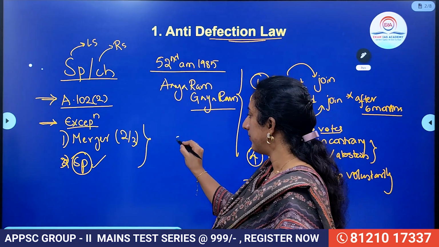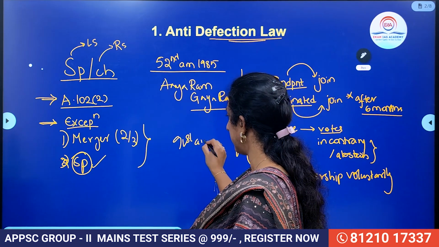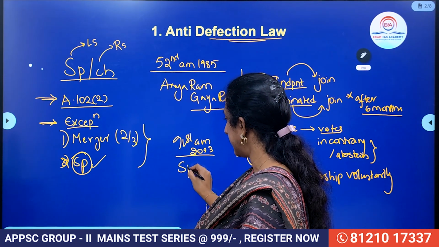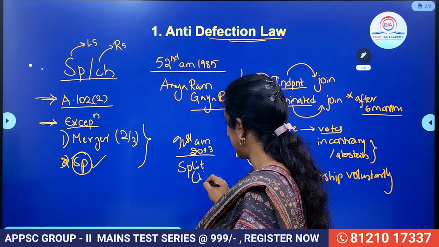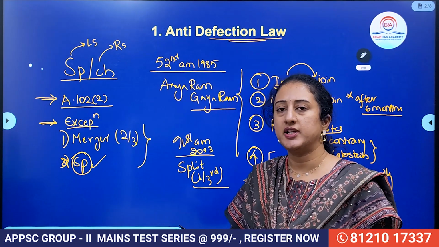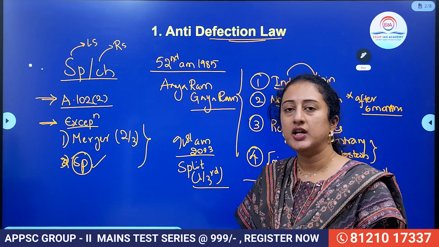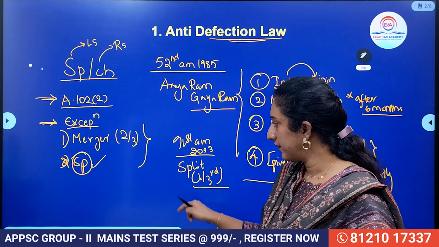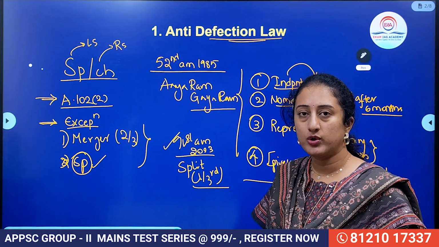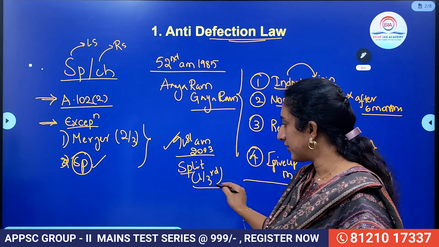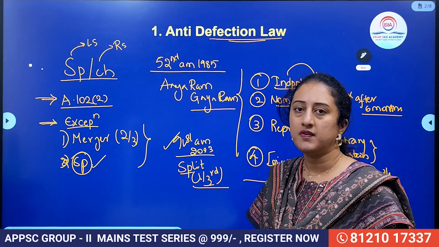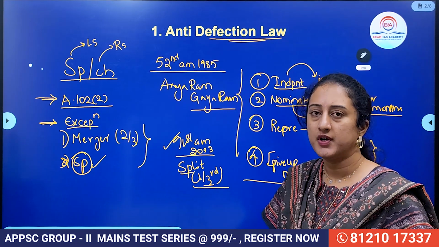But earlier, before the 91st amendment that was brought in 2003, even the ground of split, meaning 1/3 of the members, understand? If 1/3 of the members split from one political party and join another political party, it should not be a ground for defection before the 91st amendment. But later, this amendment removed that provision, so that if there is a split and 1/3 of the members join another political party, it attracts disqualification on the grounds of defection.